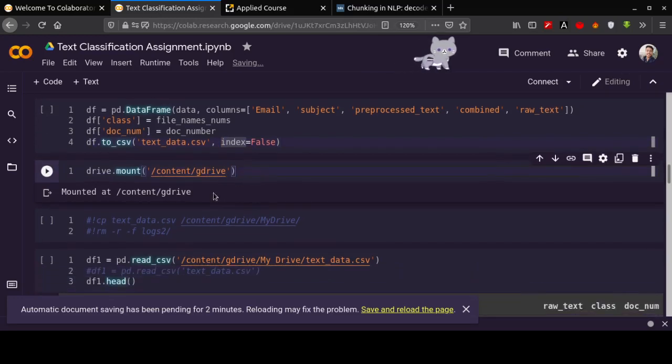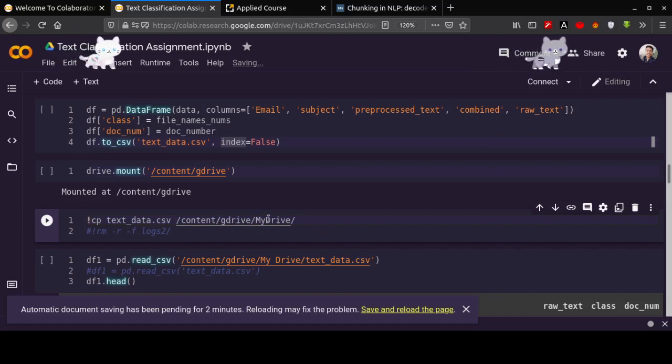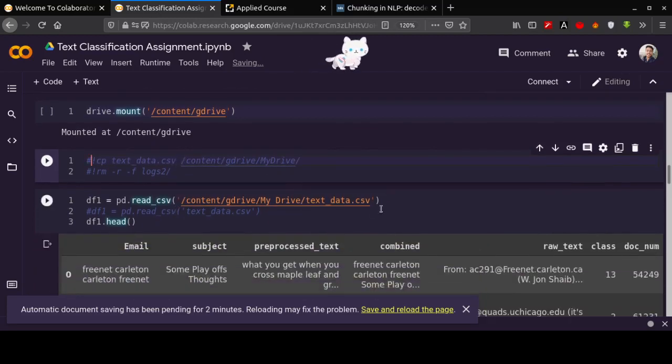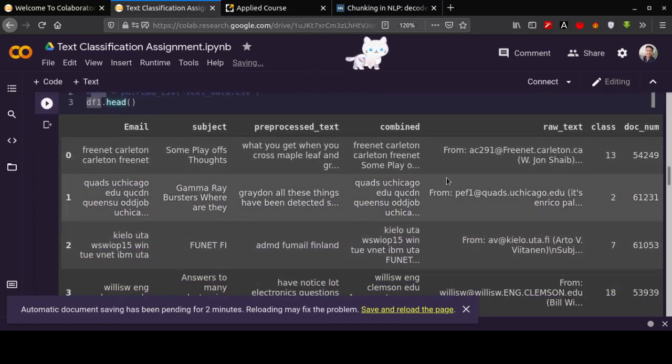We are mounting our drive, and here I'm copying the text data.csv file to the drive. After doing this we will take the data from the drive itself, read the CSV file from the drive and store it in the df1 variable. So you can see how our data frame looks now.